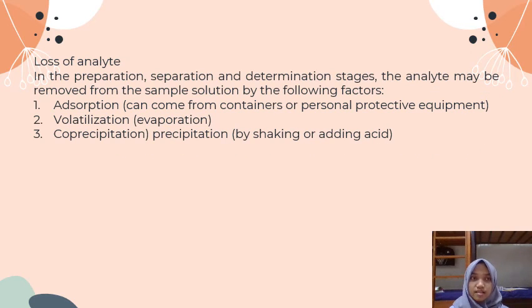The next, loss of analyte. In the preparation, separation, and determination stage, the analyte might be removed from the sample solution by the following factors. Number 1, adsorption, which can come from the container or personal protective equipment. Number 2, volatilization or evaporation. Number 3, coprecipitation or precipitation by salt or acid.